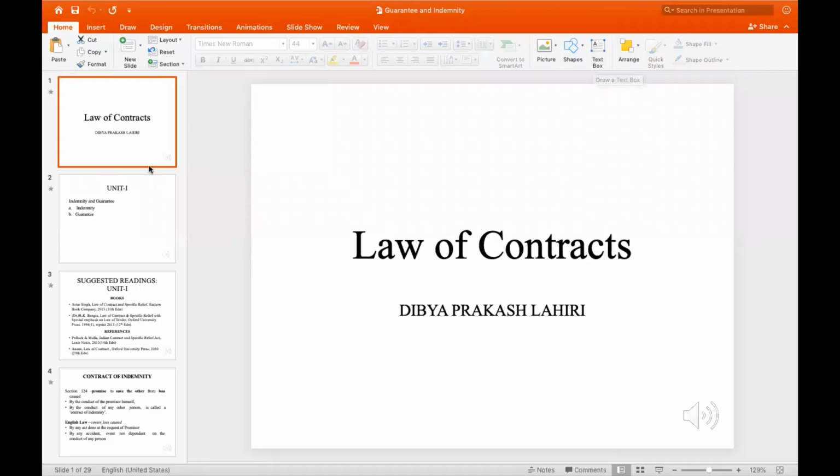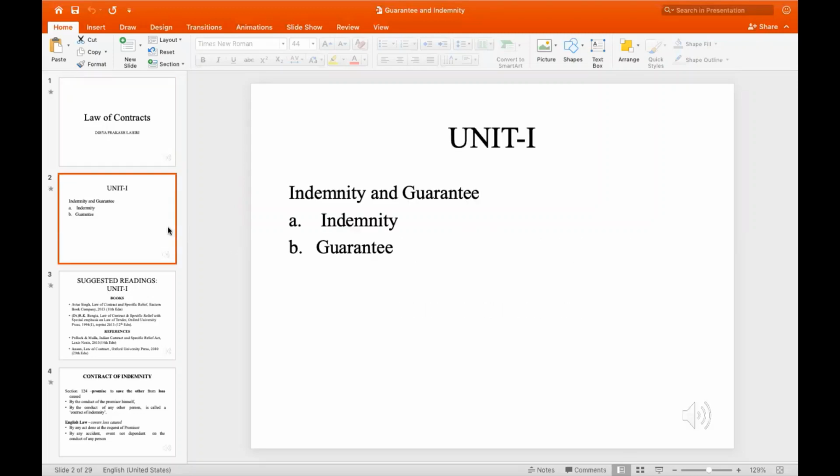Hello guys, I'm Prakash Lahiri, and today we'll be talking about the law of contracts. We'll be covering two important topics that are an important part of the Indian Contracts Act, that is, the contract of indemnity and the contract of guarantee.